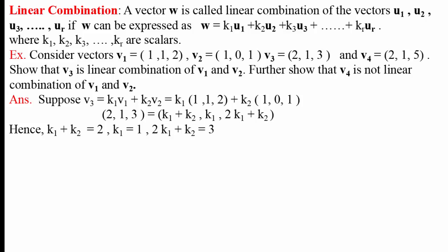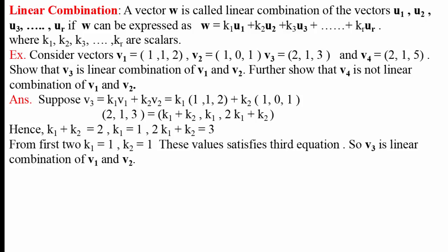We know that two vectors are equal if their corresponding components are equal. Therefore, k1 plus k2 equal to 2, k1 equal to 1, and 2k1 plus k2 equal to 3. We get three equations in two variables k1 and k2.